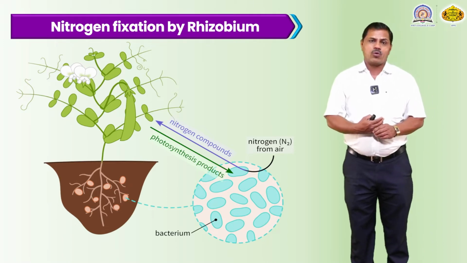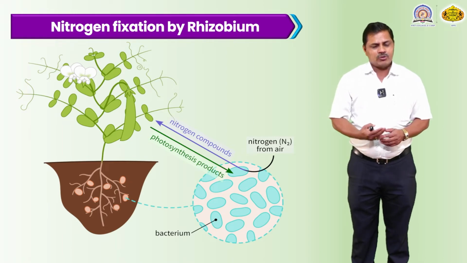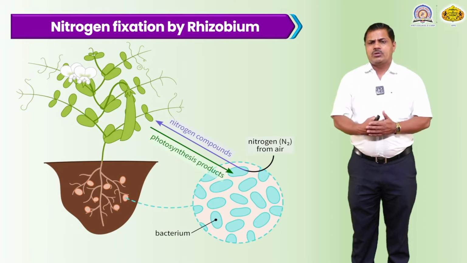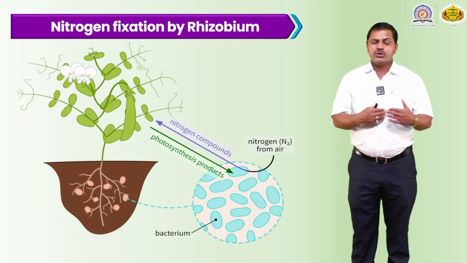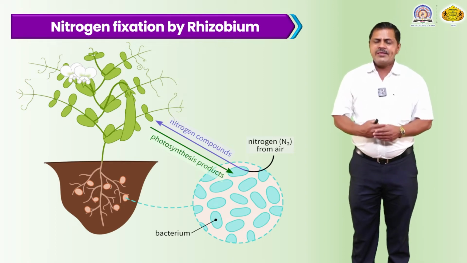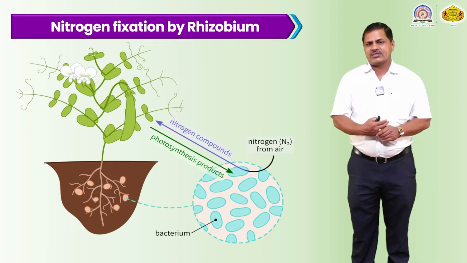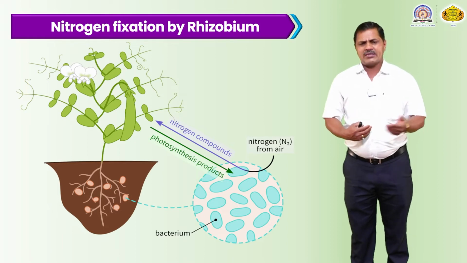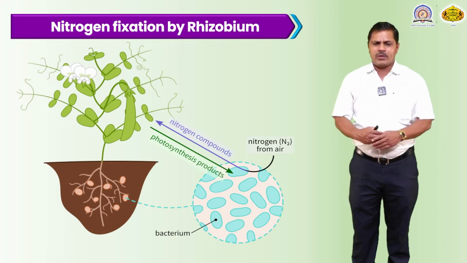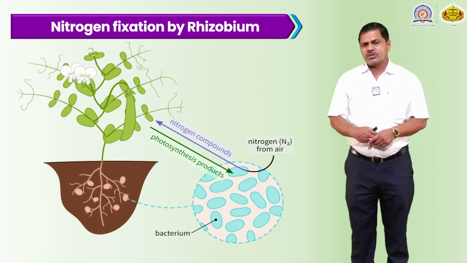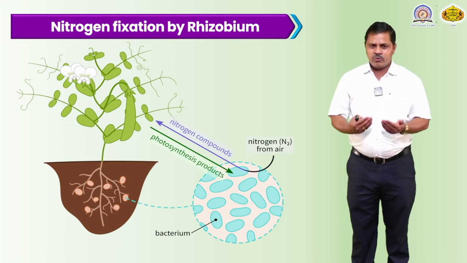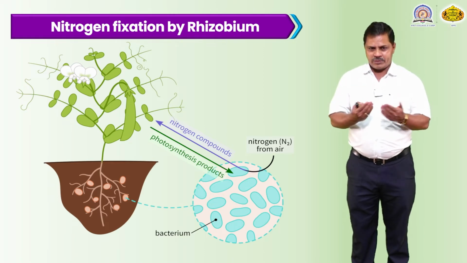This is very essential for the growth and development of the plant, and a set of food materials is supplied by the bacterial cell. There is a symbiotic association between these two groups, bacteria as well as green plants. After the bacteria trap the gaseous nitrogen, these plants, being annual plants, complete their life cycle within about 2 to 4 months. After completion of the life cycle, the bacterial cells release this nitrogen gas molecule into the atmosphere.